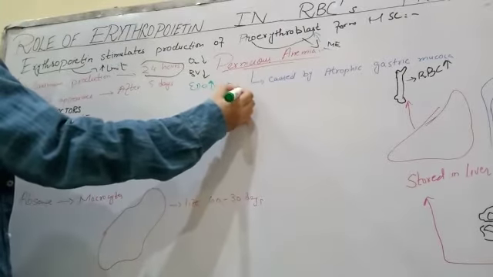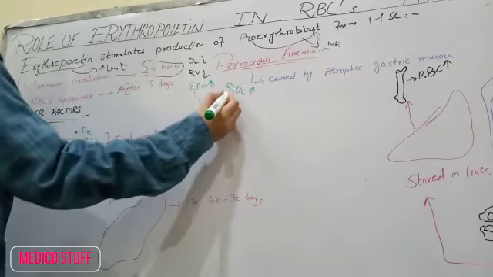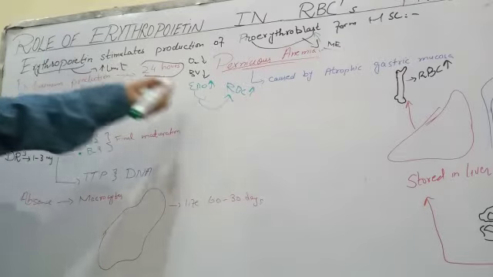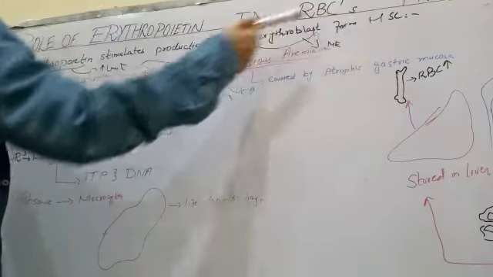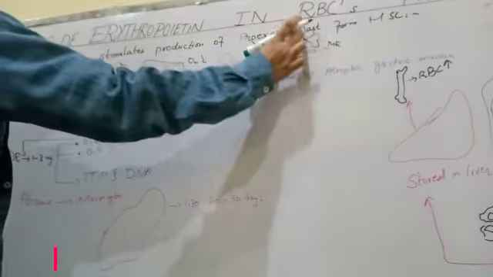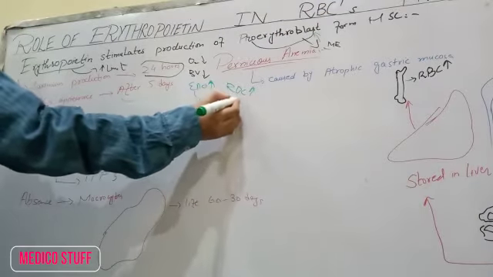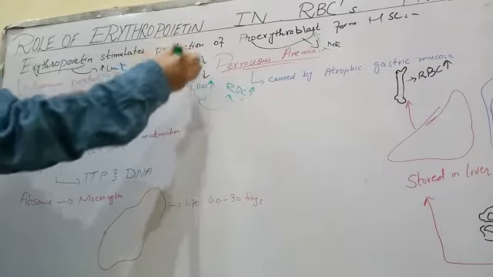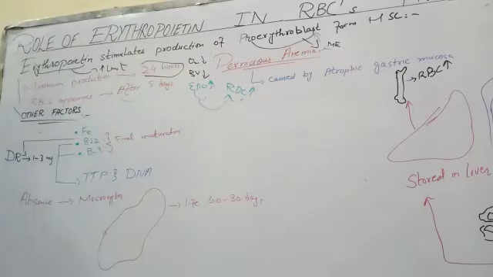So RBC concentration increases in our body, but this EPO will cause RBC production only after 5 days. Why after 5 days? Because there are some steps, for example, the production of pro-erythroblast from hematopoietic stem cells and then erythroblast from pro-erythroblast. This takes a period of 5 to 6 days, after which our RBCs start increasing inside our blood. This will be the response to hypoxia in our body, whether renal hypoxia or non-renal hypoxia.